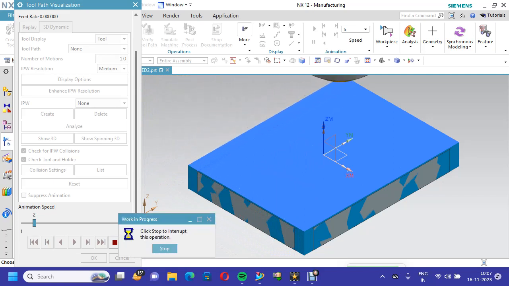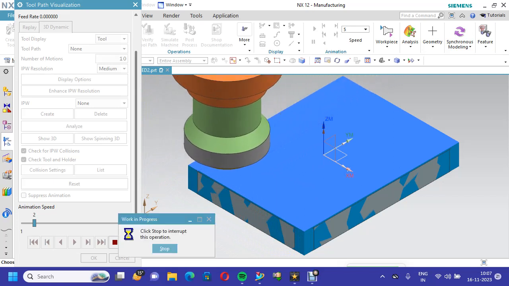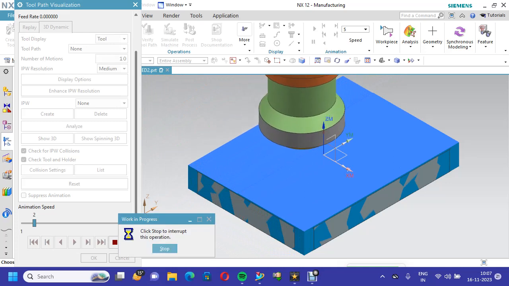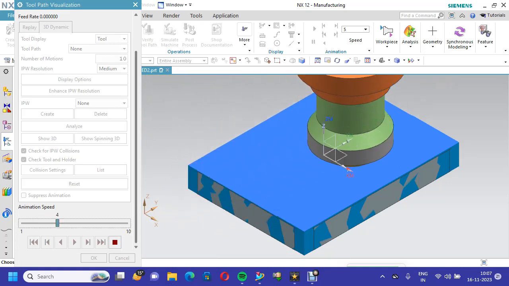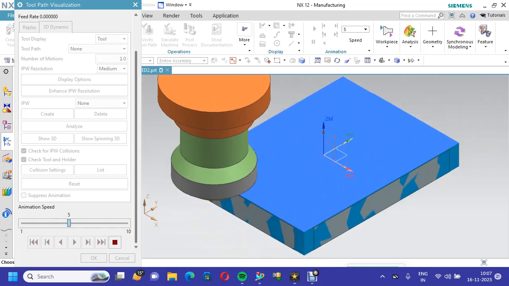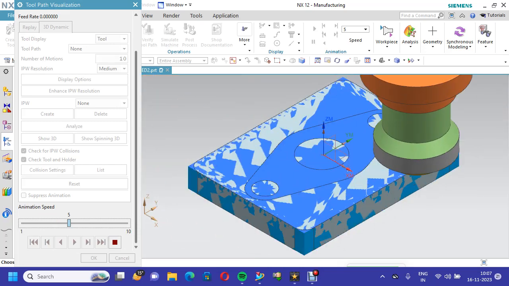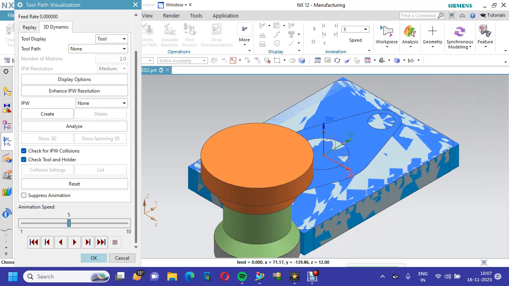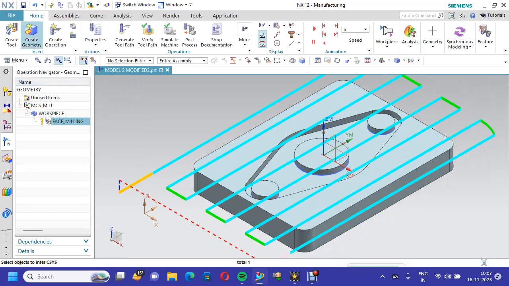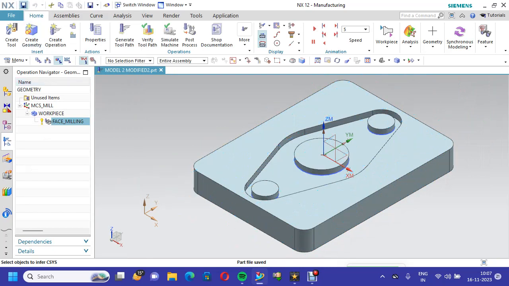It will take depth, then it will move. Now we can go for faster. Now first machining, face milling, has been completed. Now we will go for second machining.